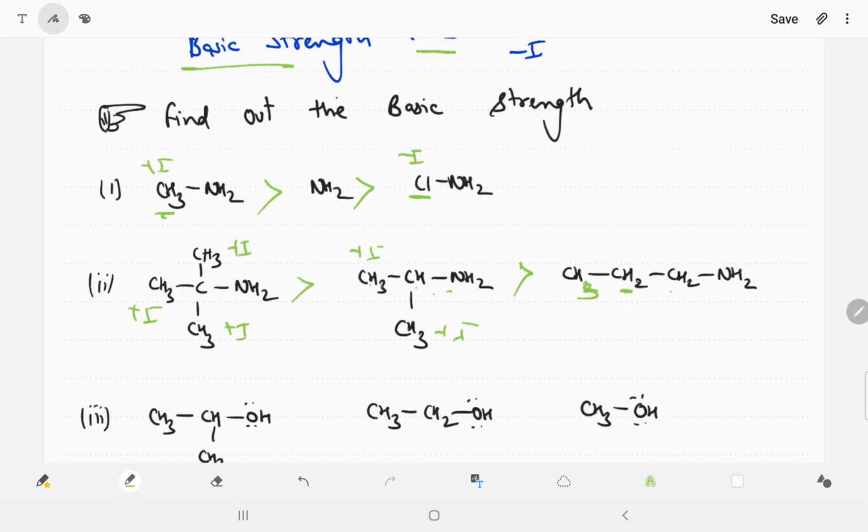The CH3 groups are closer, but if you see the last one, the carbon attached with nitrogen has only 1 carbon, but in the other, the carbon attached with the nitrogen has 2 carbons. So we can say they will give more electrons as compared to the last one, this one carbon. So we can say the second one is more basic as compared to the third one, and the first one is more basic.